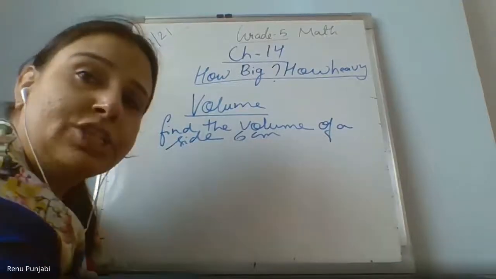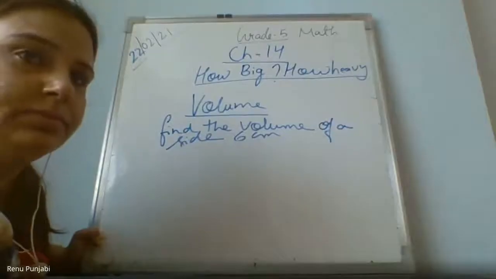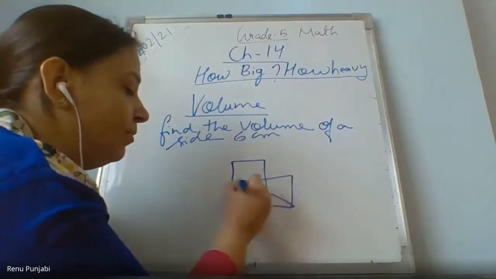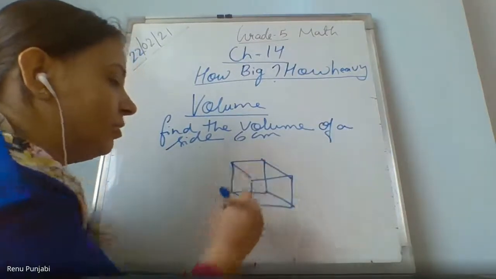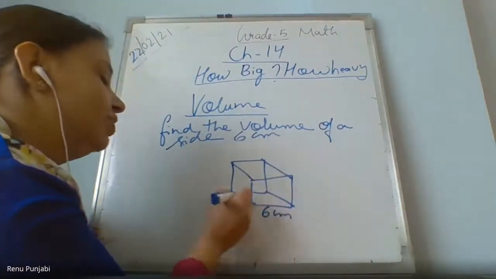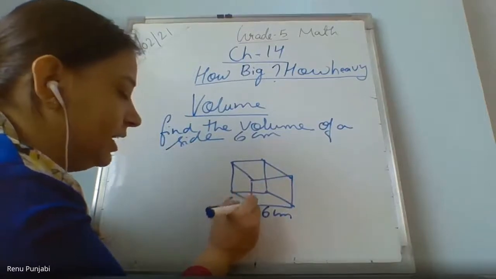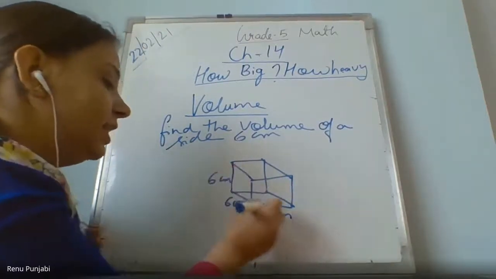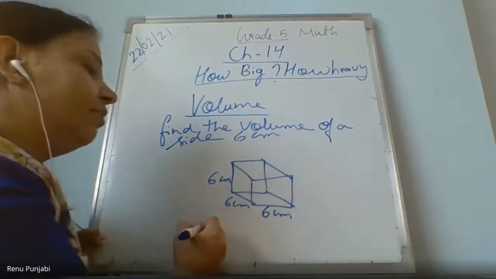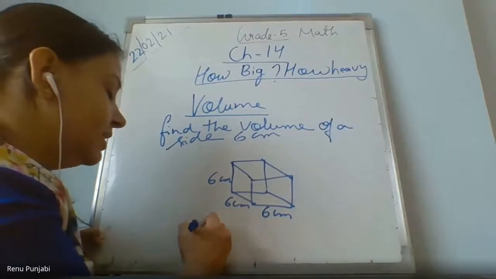Okay. Yes, Dhruvi, can you please explain to us why? Ma'am, because a cube has all the same sides. So if one side is 6 centimeters, all the sides will be 6 centimeters. Yes, this is the shape of a cube. We make a cube from squares, and a square also has all sides the same. So if one side is given as 6 centimeter, the breadth is also 6 centimeter and the height is also 6 centimeter. Now we know all three sides, so we can find the volume of this cube by putting the formula first.